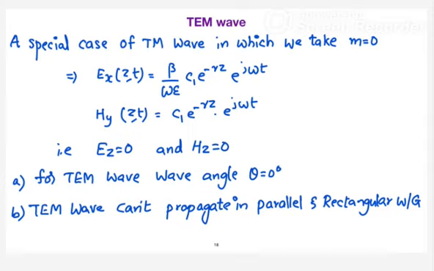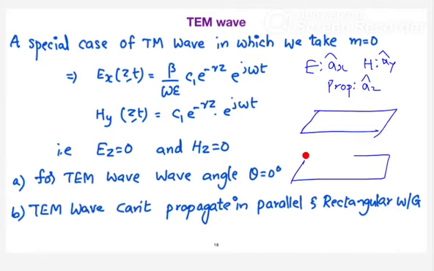See what will happen. Your electric field is in the x direction, right? And magnetic field in the y direction, and propagation in the z direction. Suppose you forget about your propagation, and this is your parallel plate waveguide. What happens to the electric field when it is trying to enter? Is it trying to enter perpendicular to the plates or parallel to the plates? Perpendicular. Yeah. So when the electric field is perpendicular, what happens to the reflected component?